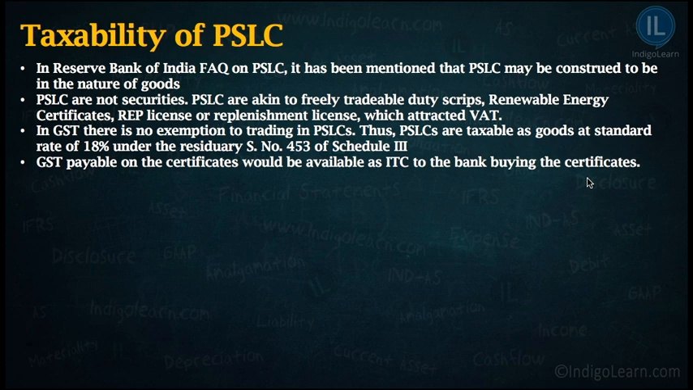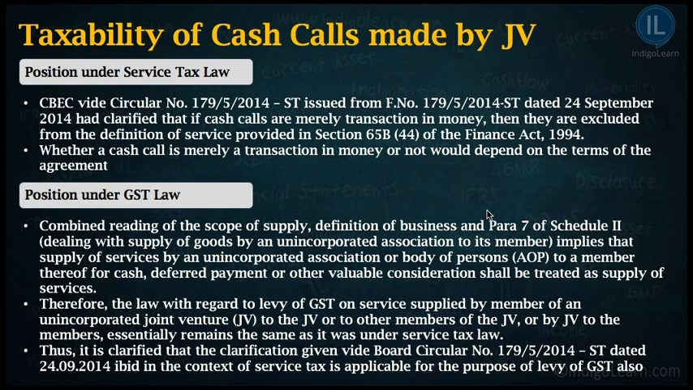So the bank which has purchased the certificates can claim input tax credit of whatever GST they pay. This is a very good clarification, and very different from the usual practice. So it is very important from your examination point of view as well. Moving on to the last amendment, which deals with the taxability of cash calls made by joint ventures. This is another clarification issued by the government, which clarifies whether cash calls made by joint ventures will be taxable under GST law or not.